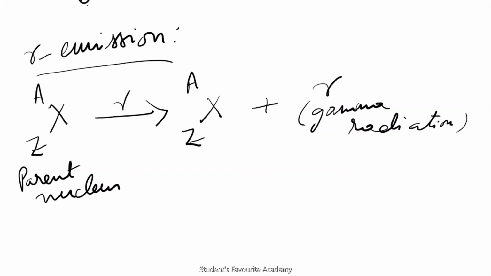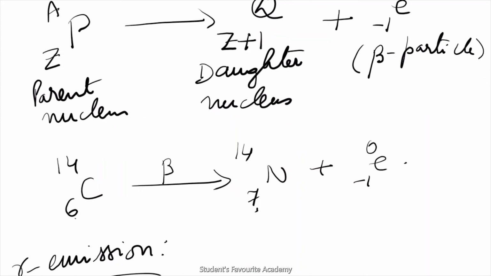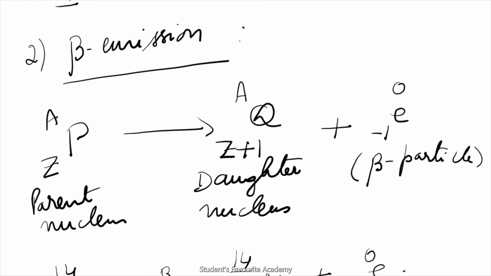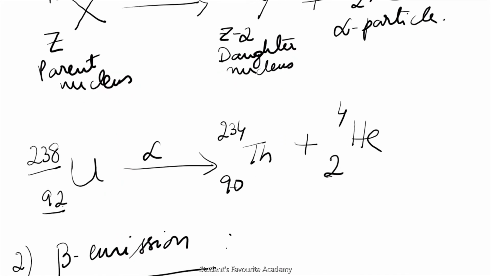So, when gamma radiation occurs, there is no change in the parent nucleus and daughter nucleus. When beta emission takes place, the atomic number increases by 1, the mass number remains same, and when alpha emission takes place, the atomic number reduces by 2 and the mass number reduces by 4, and this is the alpha particle helium 2 4. Okay, is that clear?